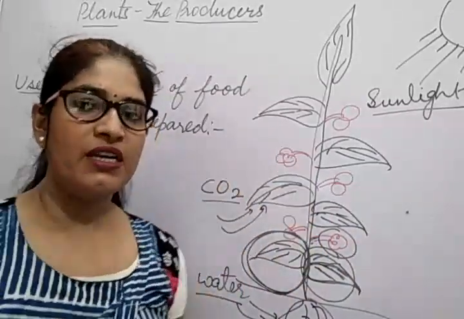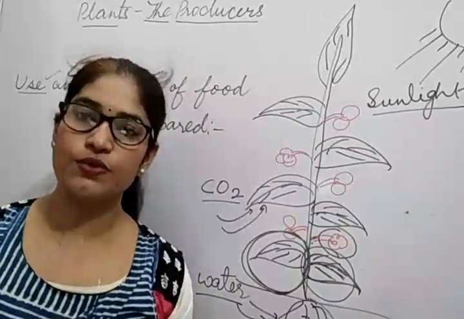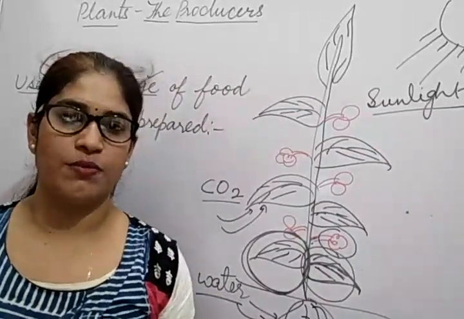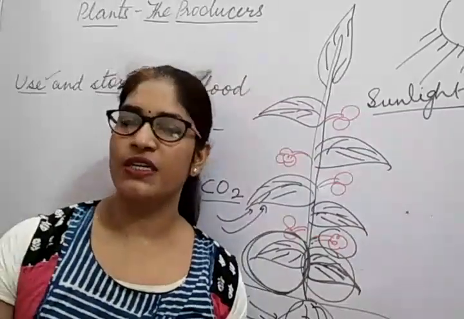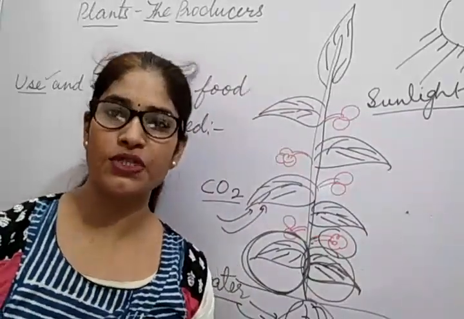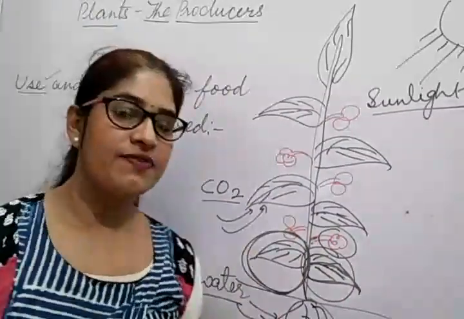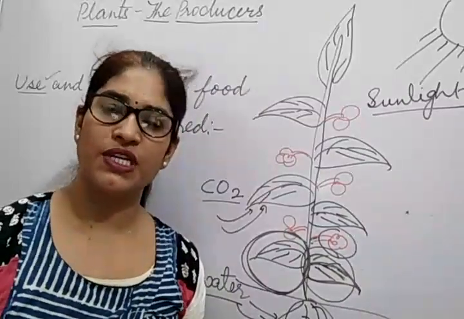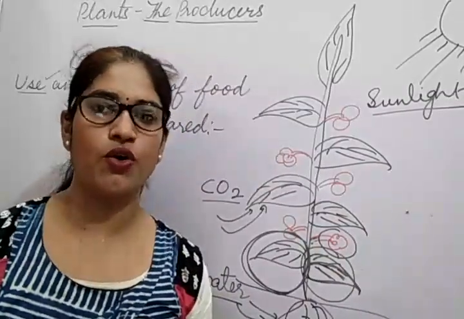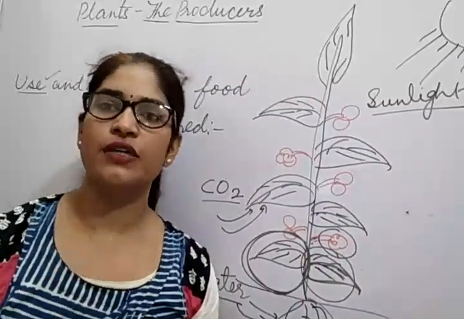We use that stored food, because some stems, some fruits and some leaves we eat. If I ask which leaves we eat, that is spinach, coriander. In those, food is stored and we can use that.